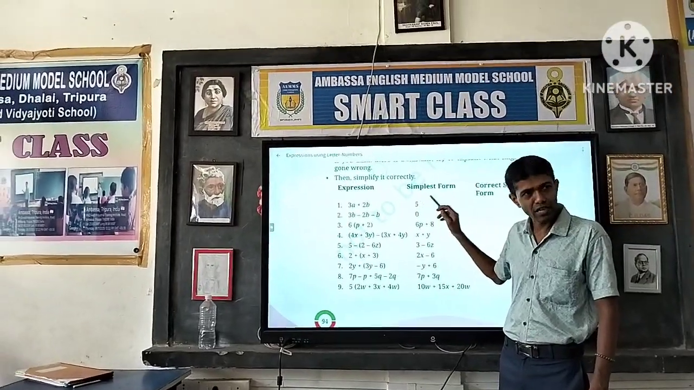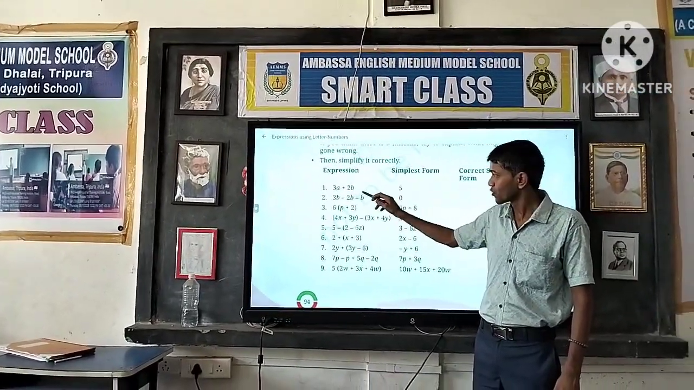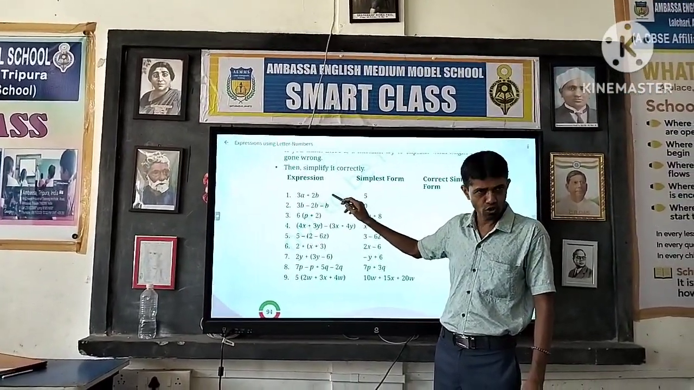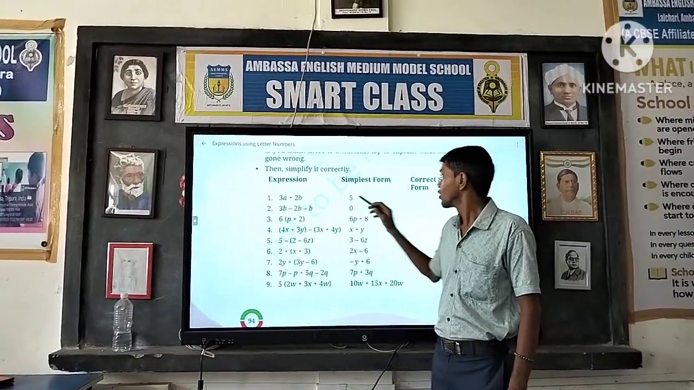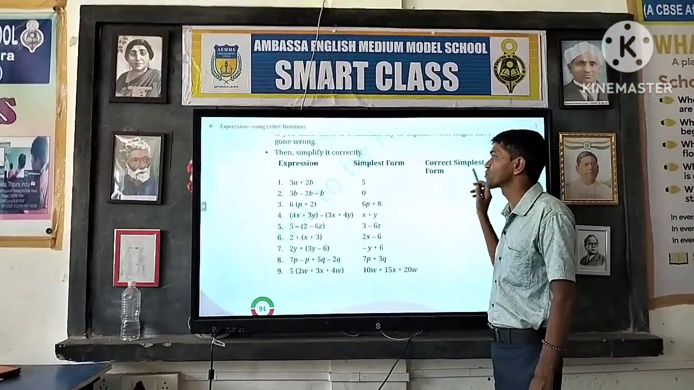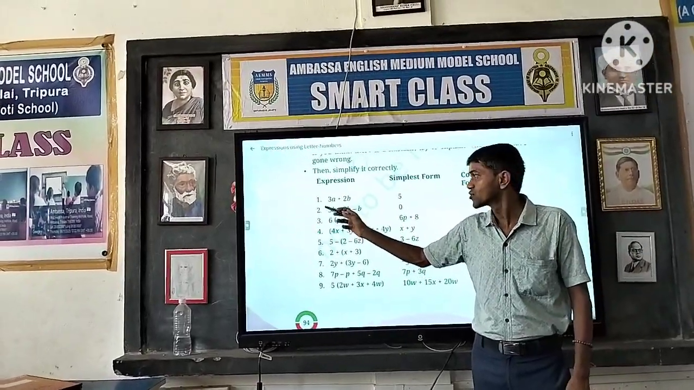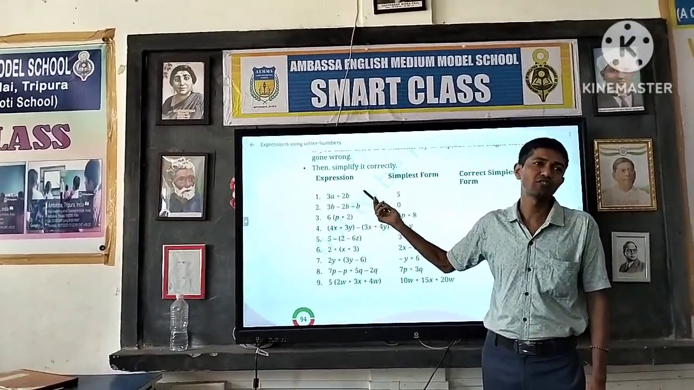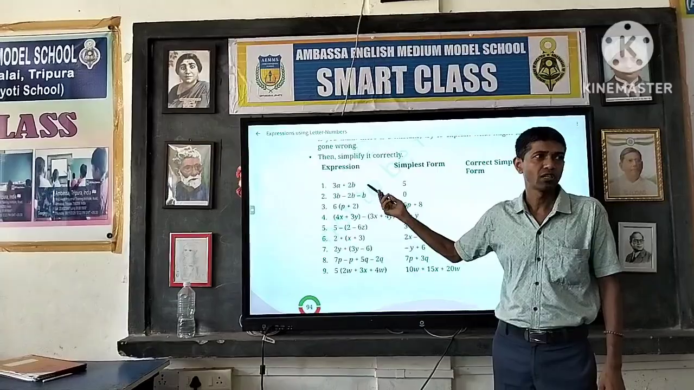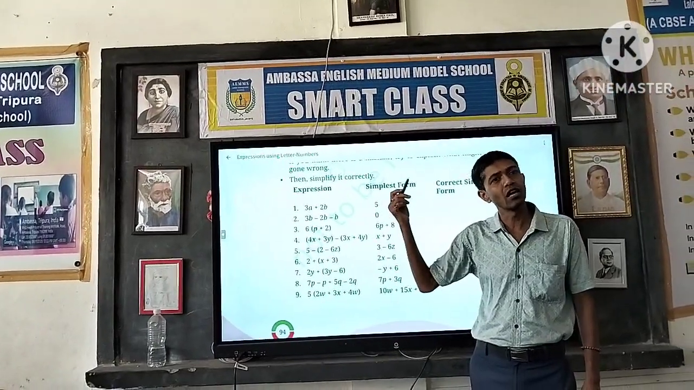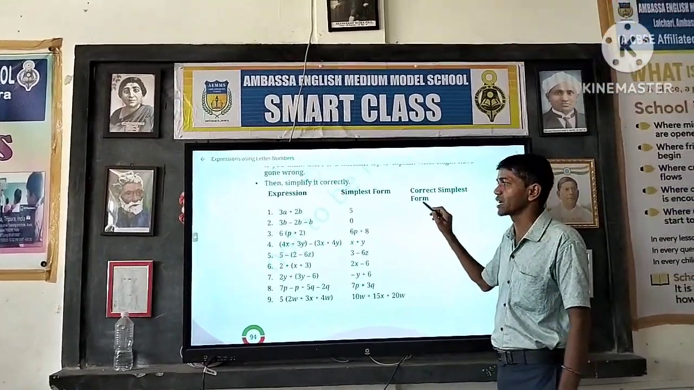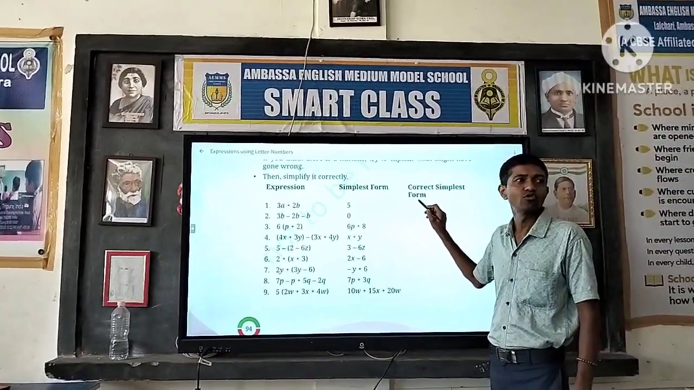Can we add these two? No, we cannot add. So what will be the correct simplest form? The correct simplest form is as it is. See, 3a and 2b. There will be 3a, 2b. So you write down here 3a plus 2b.